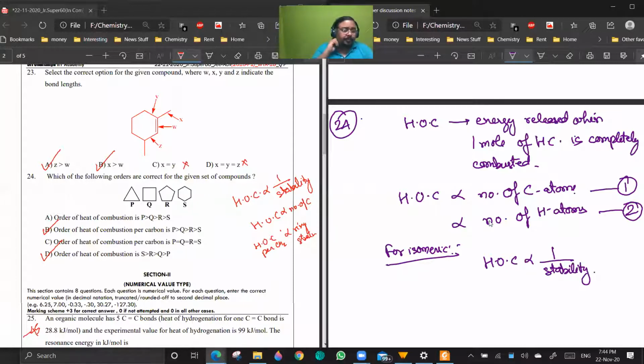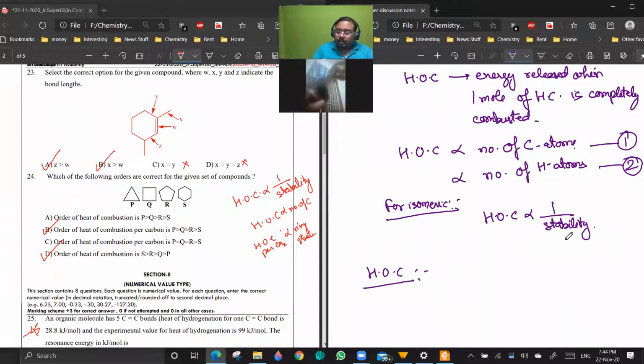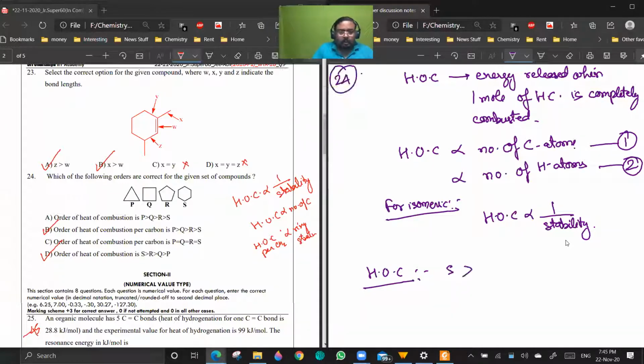Getting a point? Yes or no? Okay, so you see, the first question, order of heat of combustion. More number of molecules, more number of carbon atoms, more is the heat of combustion. S greater than R greater than Q greater than P.